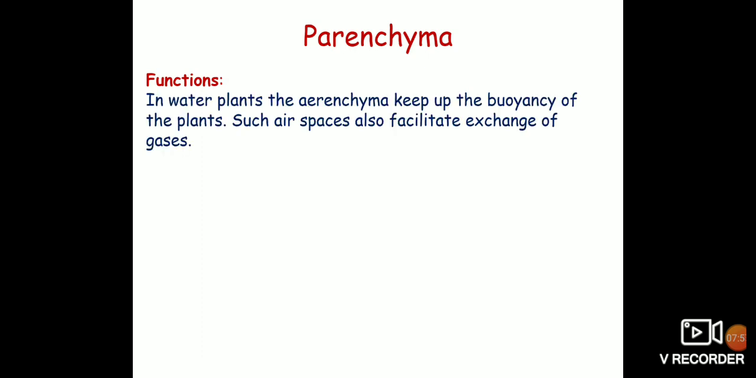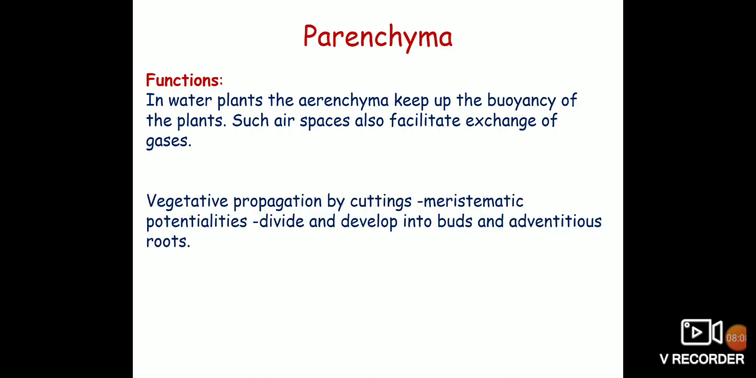In water plants or hydrophytes, the parenchyma keeps up the buoyancy of plants. Such air spaces also facilitate the exchange of gases. Vegetative propagation by cutting takes place because of the meristematic potentiality of parenchyma cells, which divide and develop into buds and adventitious roots.